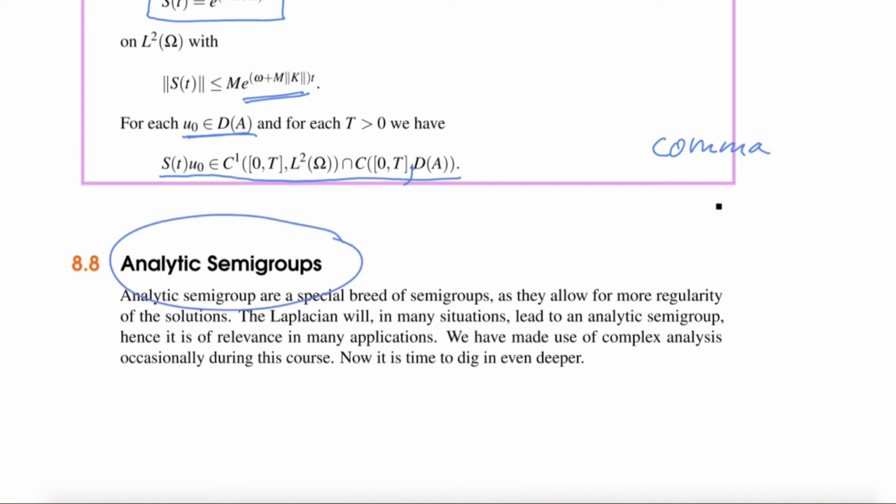Analytic semigroup. Analytic semigroups are another breed of semigroups as they allow for higher regularity of solutions. So in the end, you can show that the solution of a heat equation, for example, is smooth. It's C infinity. And this can be done using analytic semigroups. But the theory of analytic semigroups is also quite spicy because it digs really heavily into complex analysis.